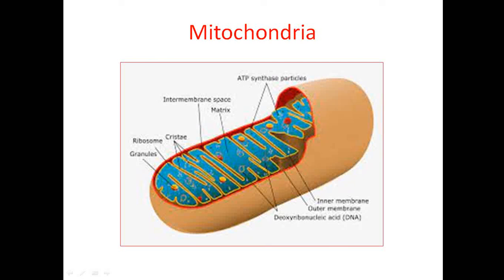Dear students, today we will see another cell organelle which is very important in the formation of energy, that is mitochondria. In this diagram you can see the structure of mitochondria, in which ATP synthesis particles are present, intermembrane space, matrix, cristae, ribosomes, granules, inner membrane, outer membrane, and deoxyribonucleic acid DNA that is present in the mitochondria. Now we will talk about it in the next slide.